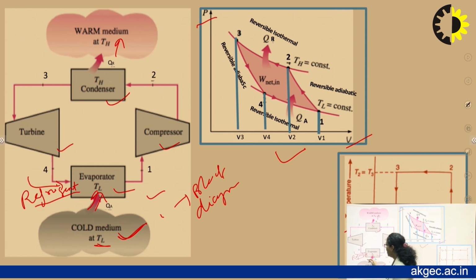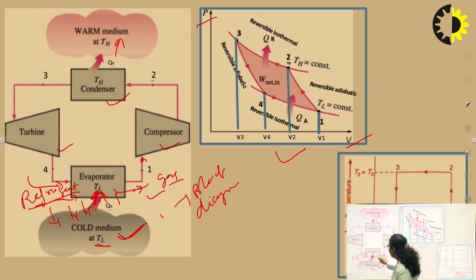So the chilled refrigerant is coming to the evaporator. It will absorb heat from the cold body, and the cooling will be provided to the cold body. It will absorb heat and convert into gas, and it will further go to the compressor. So here the latent heat is being transferred in the evaporator because the phase change takes place. In this way, it will go again.